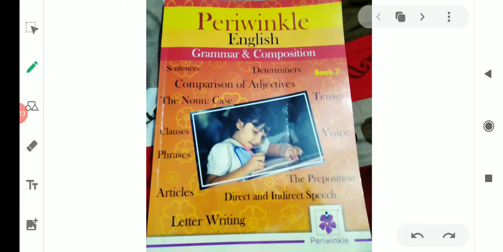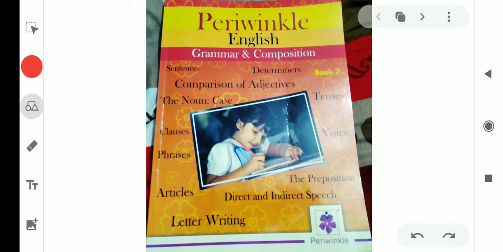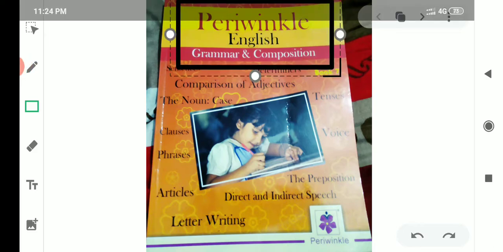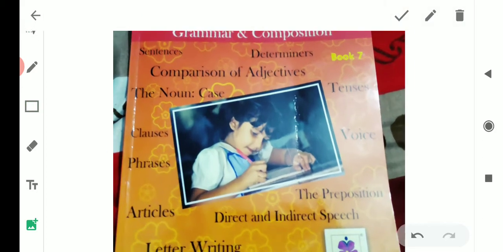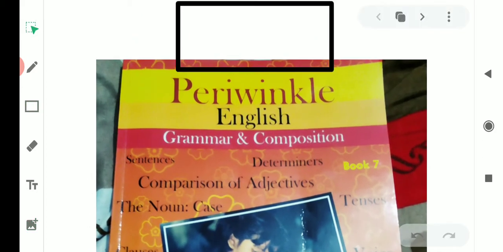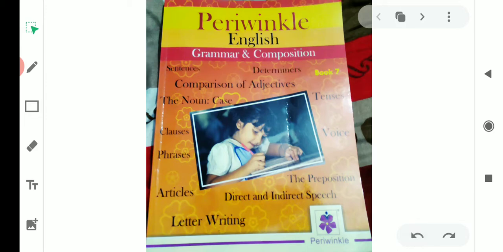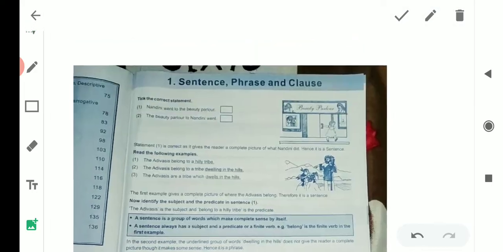Students, this year we have a new book for English grammar, that is Periwinkle's English Grammar and Composition, Book 7. It is Jeevandeep publication. You can see on your screen the front page of the book. You have to buy this book from the school. In this book, we have the first lesson, that is sentence, phrase and clause.